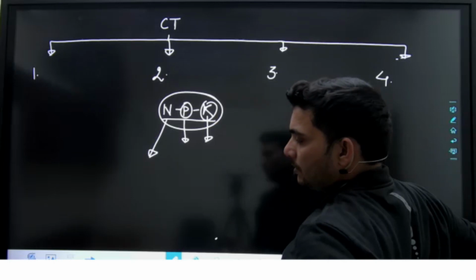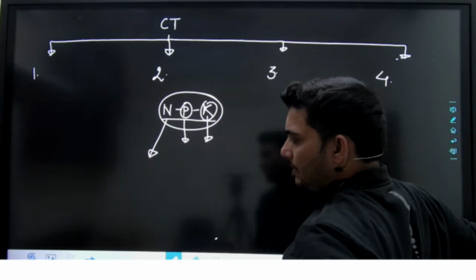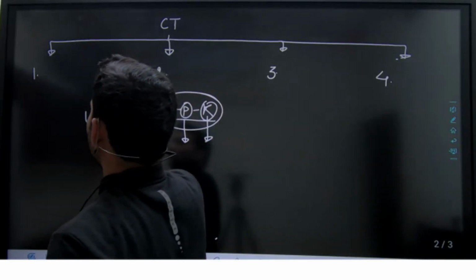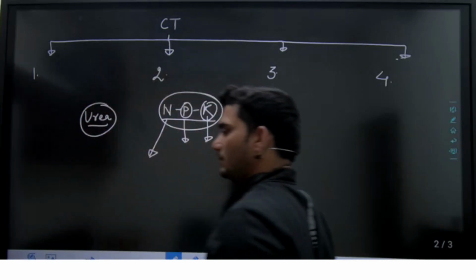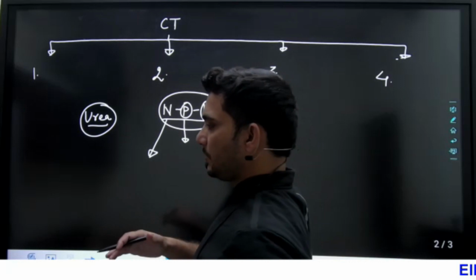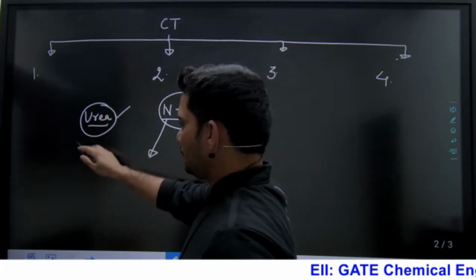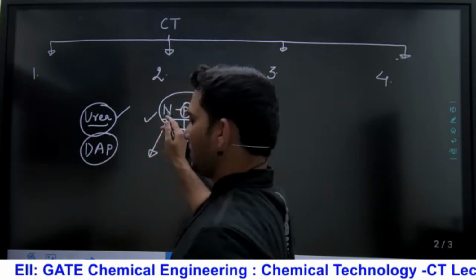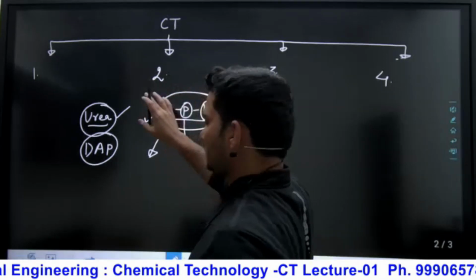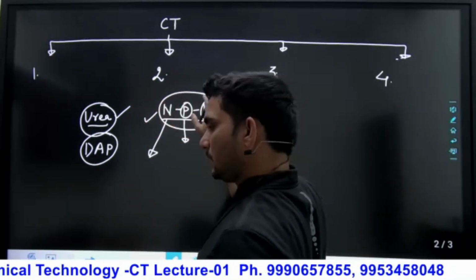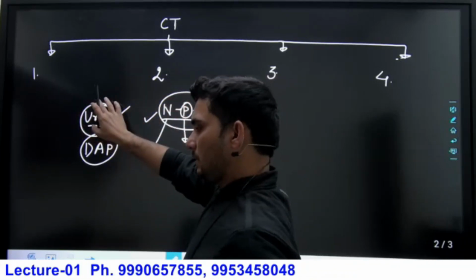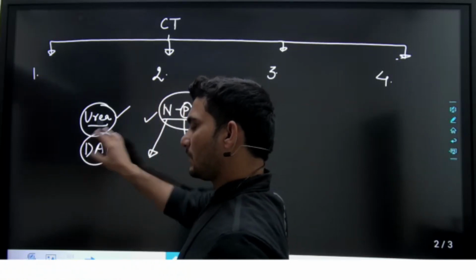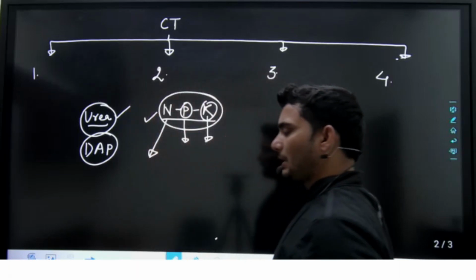Potassium industry. If you belong to a farmer family, you know very well that we use urea. We have a bag which contains 50 kg urea. So urea, DAP, diammonium phosphate, is also used. NPK means this fertilizer contains nitrogen, phosphorus and potassium. Urea contains only nitrogen, diammonium phosphate contains nitrogen and phosphorus. Are you getting these points or not?